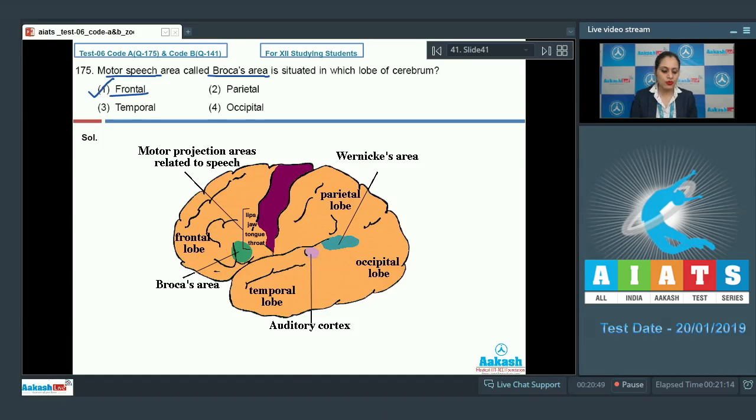Let's discuss other options also. The next options given are parietal lobe, temporal lobe and occipital lobe, and these are the incorrect options. Parietal lobe is where feeling of touch, hot, cold and pain are registered. Temporal lobe helps in decoding and interpretation of sound, whereas occipital lobe reports the sensation of light. So the correct answer to this question is option number 1. Let's discuss our next question.